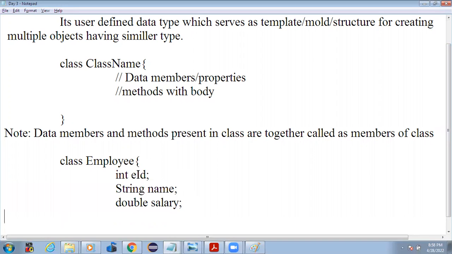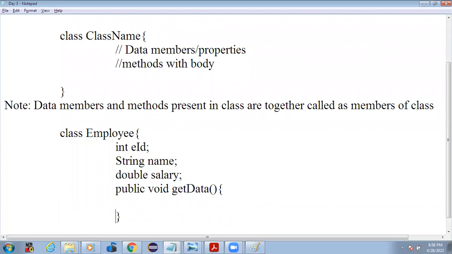And then below we can put methods. Methods are put like this: public void, and here I write the method name, getData. I'm not going to put any logic over here, I just leave it empty.